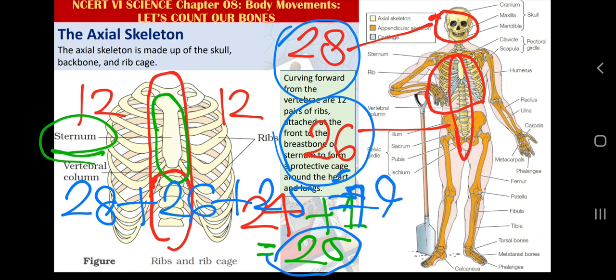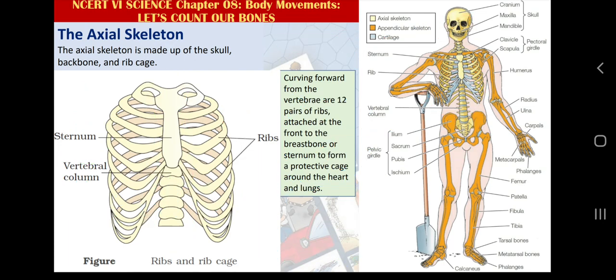Why? Because I didn't include one bone where our skull joins with the backbone. So we are able to move our skull on the backbone.